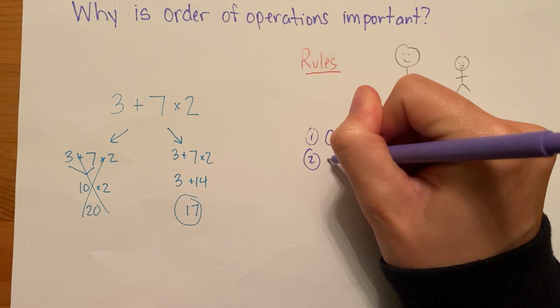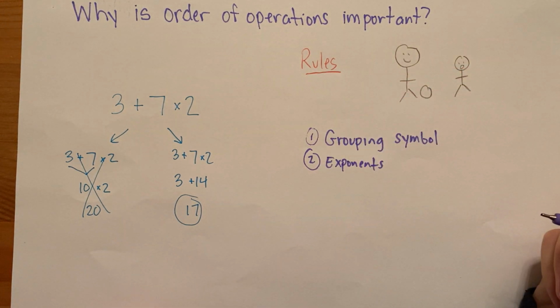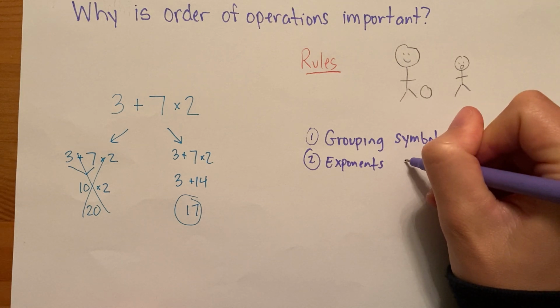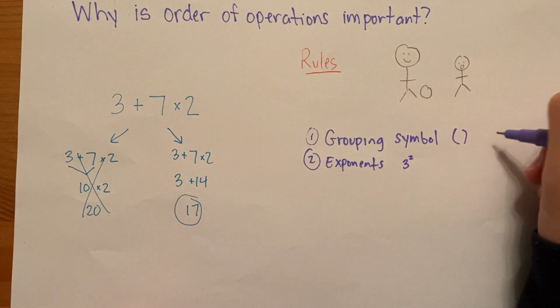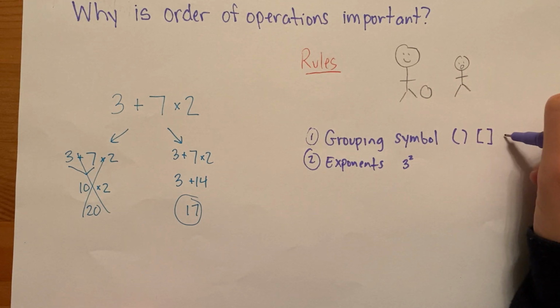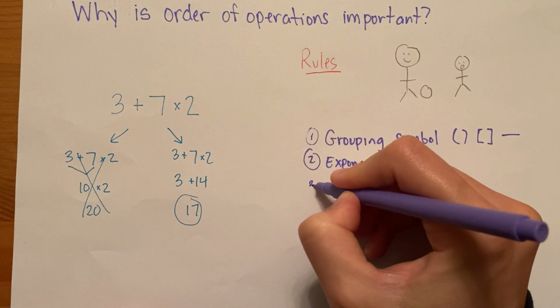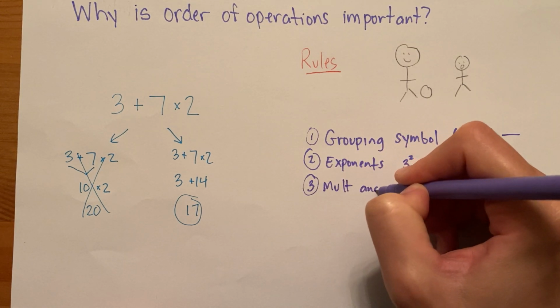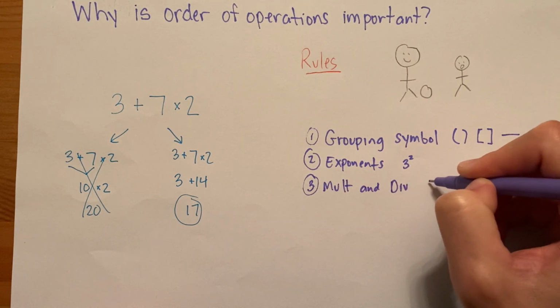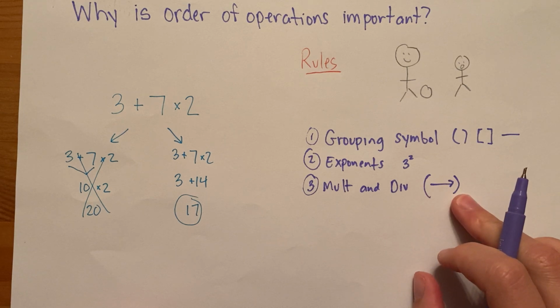Next, if you have any exponents in there, that's going to be next, right? So if I have something like 3 to the second power, that would be exponents. Grouping symbols can be parentheses, they can be brackets, and we'll even talk about how the top and the bottom of a fraction bar are grouping symbols. Next, let's go ahead and do multiplication and division. And you do these from left to right. So let's say I have multiplication and division. I just start at the left and go to the right, right?